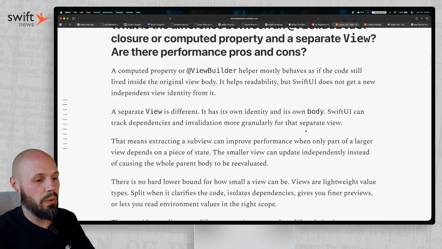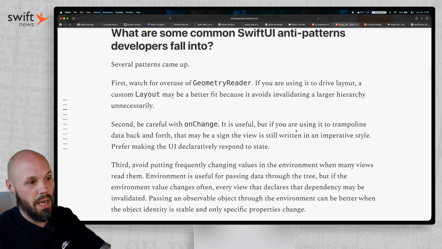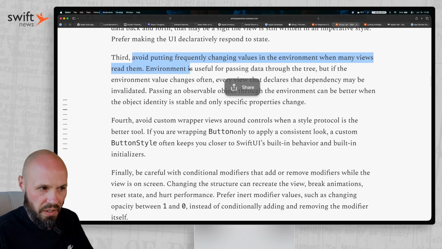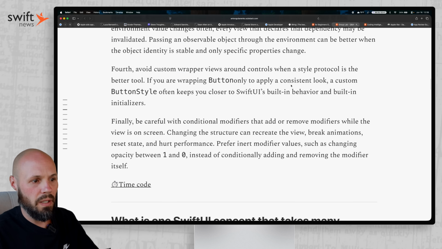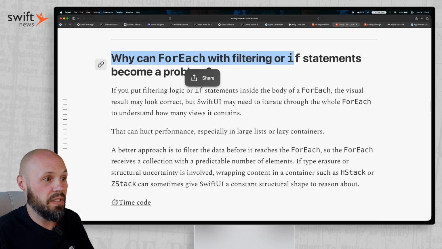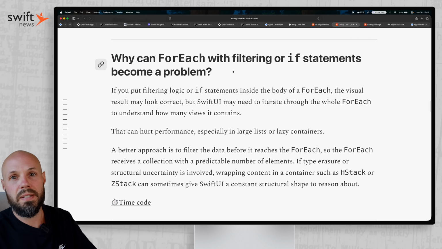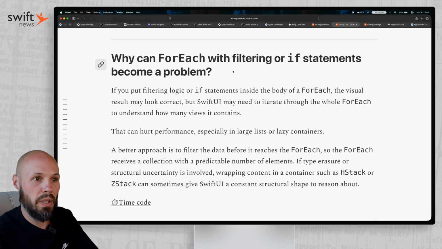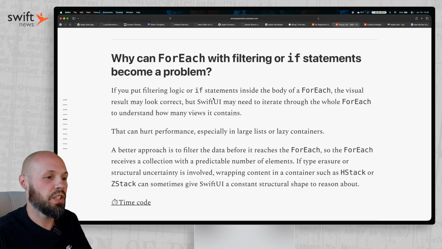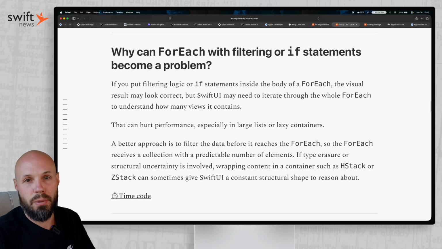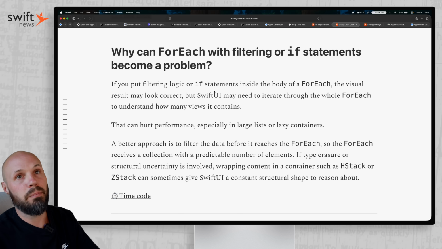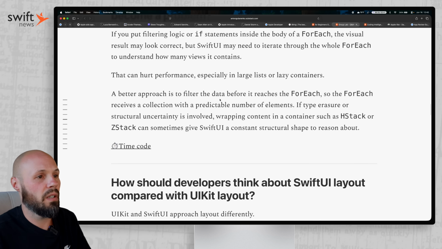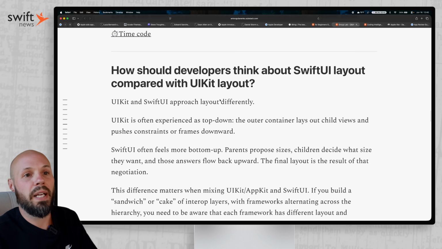And then we'll do one more just to give you an example of the questions. There are anti-patterns: don't rely on GeometryReader too much, be careful overusing onChange, be careful using things in the environment that are constantly updating, because that'll update a lot of things. Why can ForEach with filtering or if statements become a problem? If you put an if statement or a filter right within the ForEach, long story short, that is bad performance-wise. You want to filter out your data before you put it into the ForEach. That's a little gotcha that can happen. These are the kind of questions that are asked and answered in the Q&A here on the group lab.